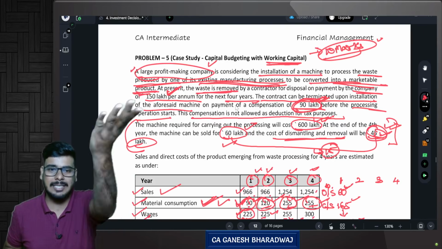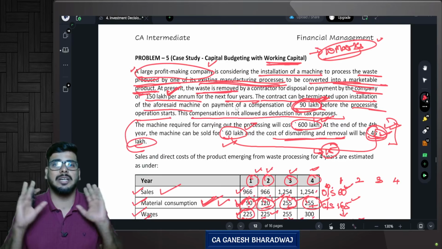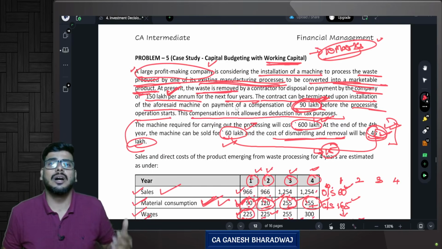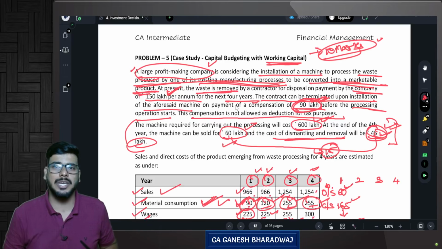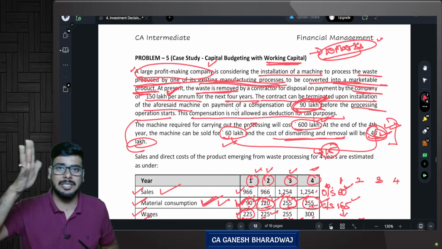The decision is what? Whether to process and sell the waste, or is it better to dispose of it? We found out the incremental cash flows, and since the incremental NPV was positive, we said go ahead with processing the waste and selling it. In case the incremental NPV came out to be negative, we will say no, then you better continue with disposing of it. This is not a viable project.